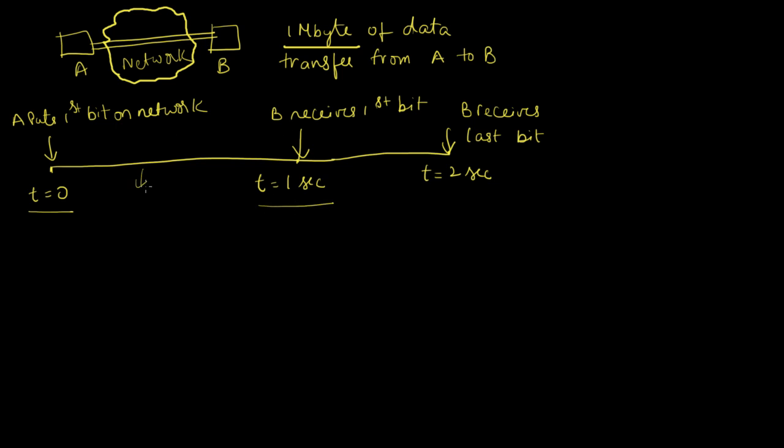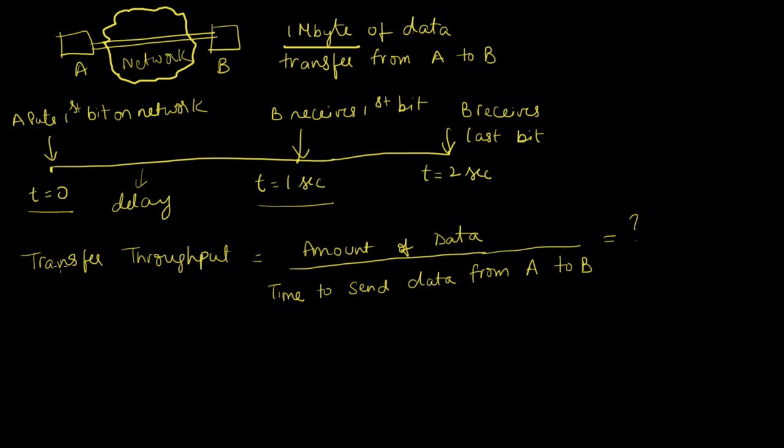Why this delay? I'm going to cover shortly. And B is going to receive the last bit at t equal to 2 seconds. So one way to measure throughput, let me call it transfer throughput, is to measure the speed of transfer from node A to node B. This is given by the amount of data that you transferred over the time it took to send the data from A to B fully, in other words, until every bit is received at B.